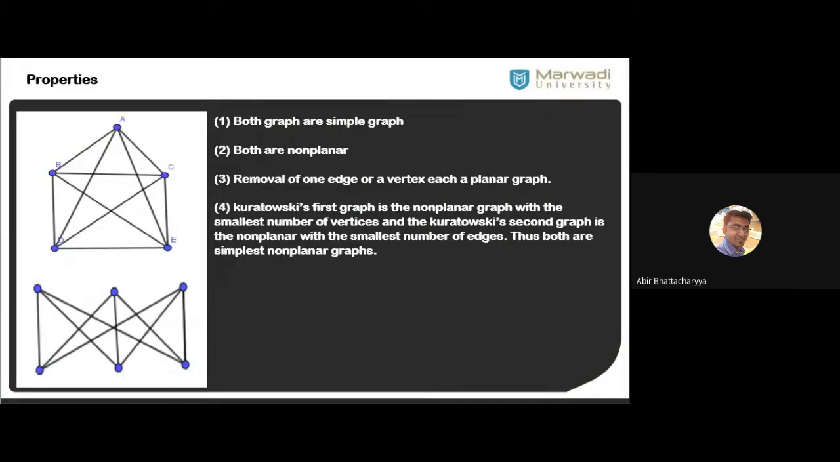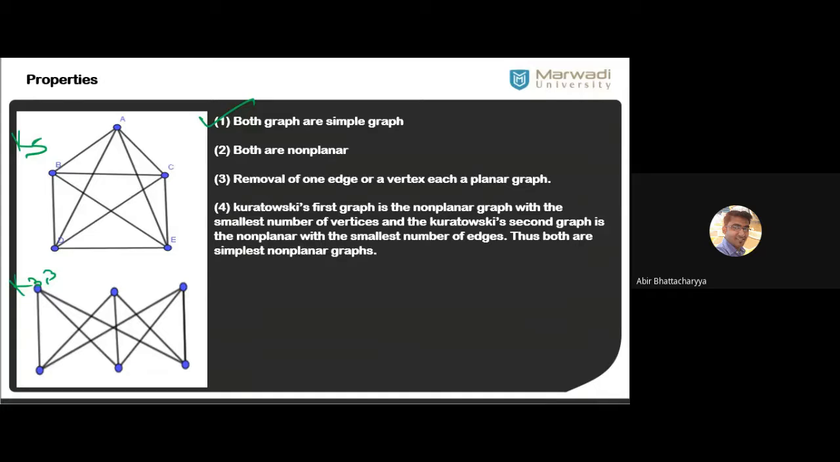Let's proceed. The properties of Kuratowski's first graph and second graph. What is the importance of these two graphs? Why did we do all these studies and why are we emphasizing these two graphs? First thing is that both graphs are simple graphs. This is K5 and this is K33. K5 is Kuratowski's first graph, K33 is Kuratowski's second graph. So both graphs are simple graphs.